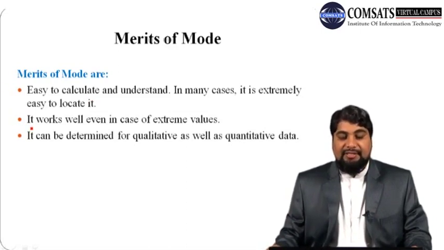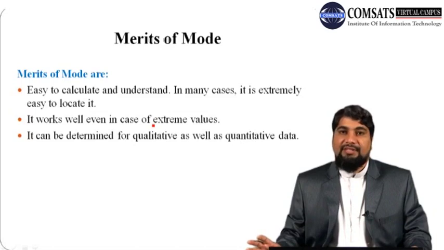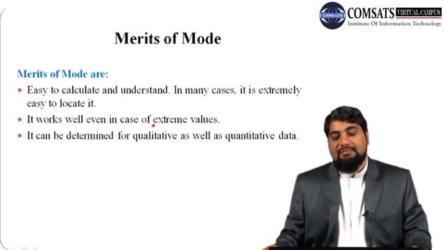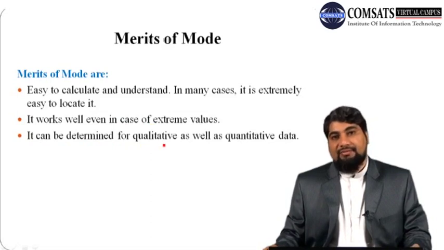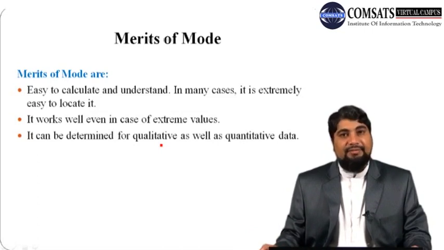Next merit is it works well even in case of extreme values. Whether your data contains extreme values or outliers, mode is not affected by these values. Mode is the most frequent value, so it will pick the most occurring value even if your data contains some extreme values or outliers. Next merit is it can be determined for qualitative data as well as for quantitative data. So we can calculate mode for both types of data, quantitative as well as qualitative data.